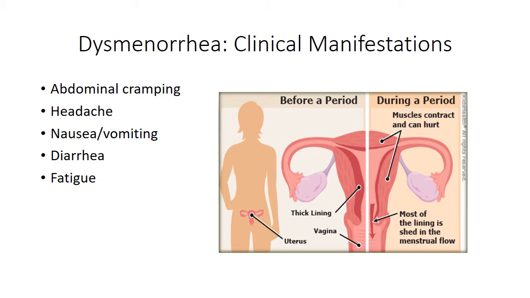Clinical manifestations include abdominal cramping, headache, nausea, vomiting, diarrhea, and fatigue. Severity of symptoms tends to be worse in those with early menarche, longer menses, heavier menses, or those who smoke. Symptoms are related to the onset of menses. Symptoms typically last 24 to 48 hours and occur cyclically.